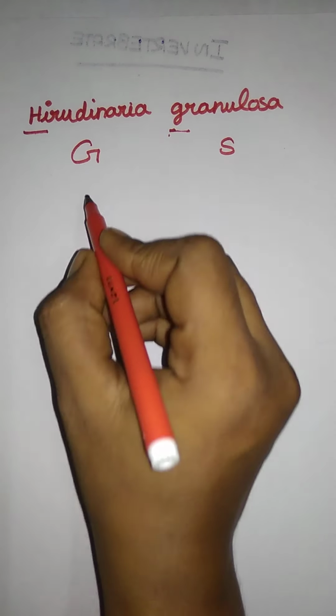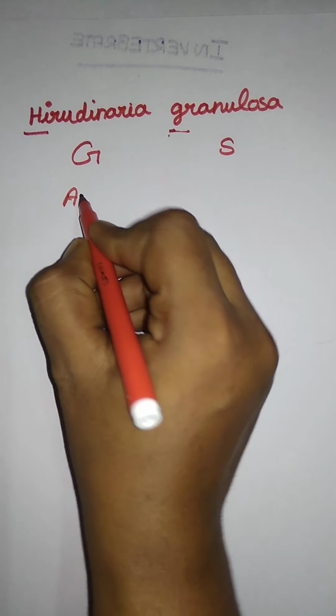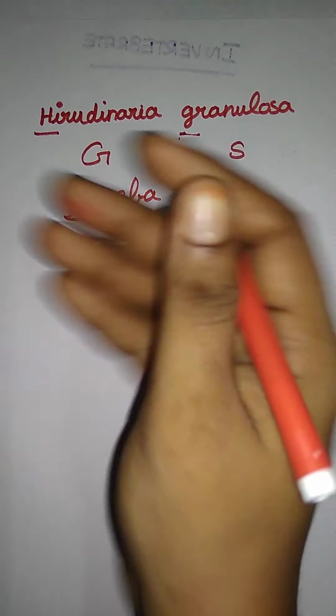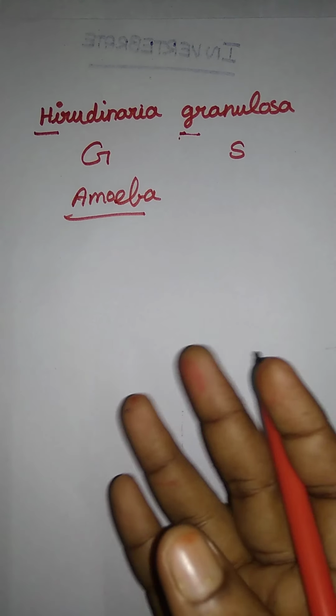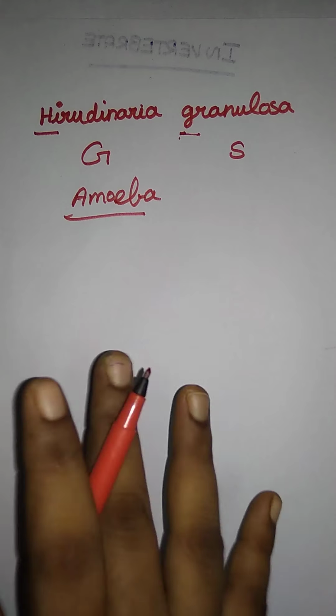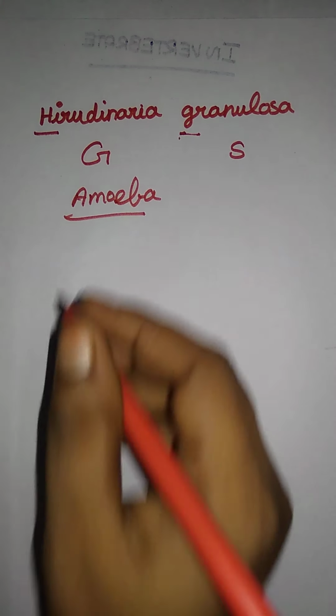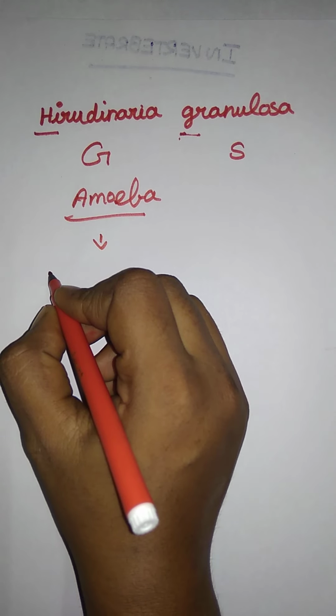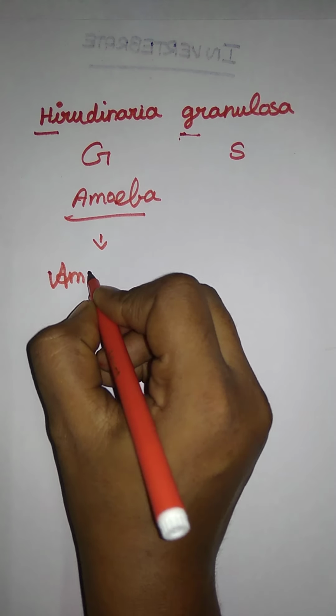Here, let us see the first one, a common name and its binomial name. The first one they have given is amoeba. You know that amoeba is a shapeless animal. It changes its shape as it likes, based on the environment and situation. It has a binomial name, which is Amoeba proteus. What is the name for that?